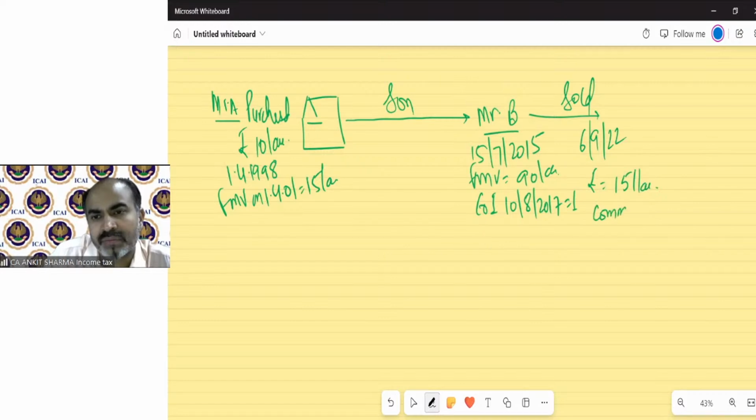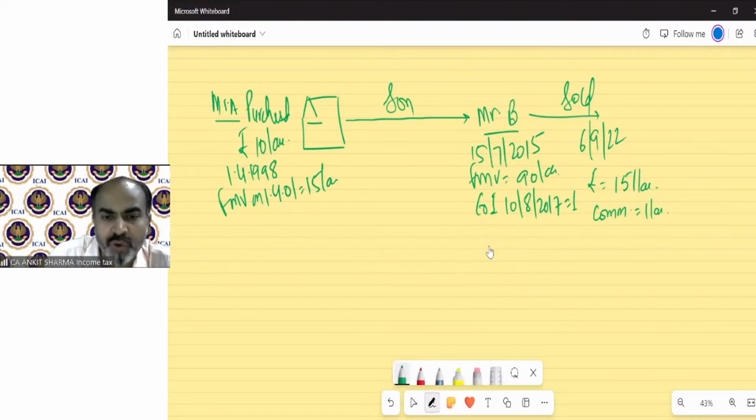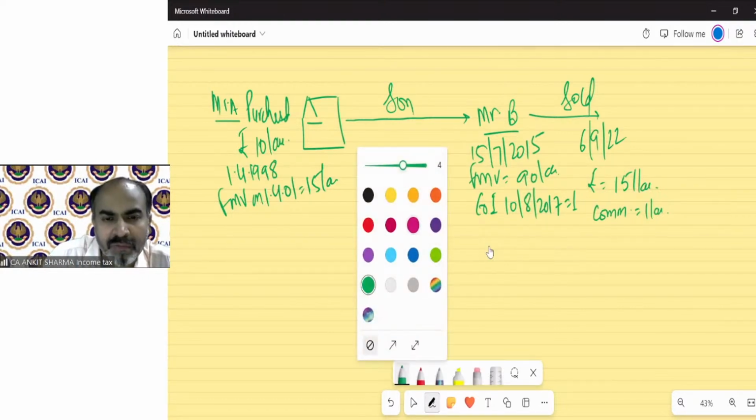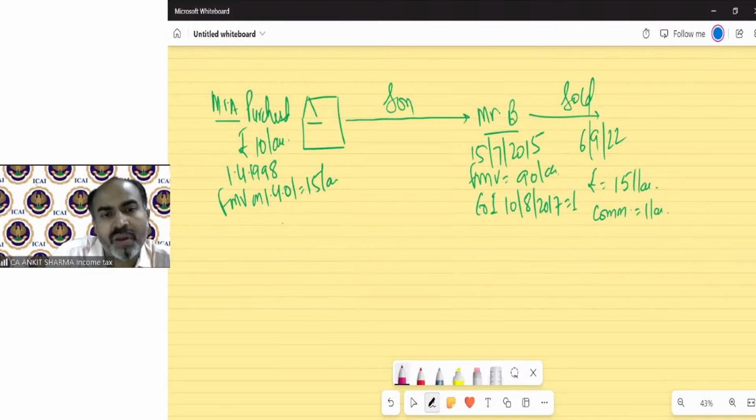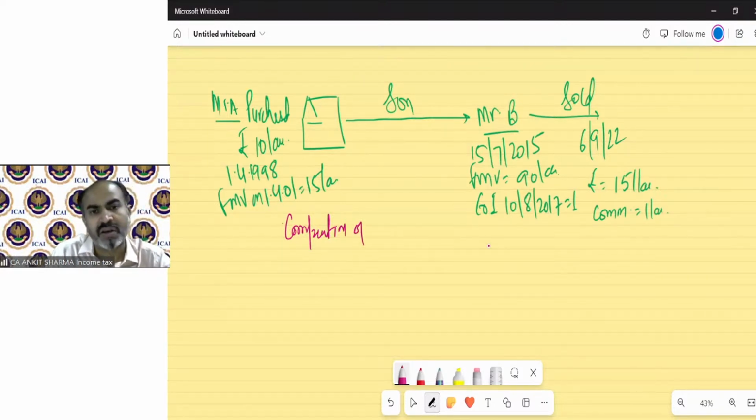Commission paid 1 lakh. So we need to calculate the capital gain, and I am showing you how to calculate the capital gain by solving both ways. So we need to find it out. Computation of capital gain. This format needs to be used in every question, whatever you solve for house property, PGP, etc. Computation of capital gain for assessment year